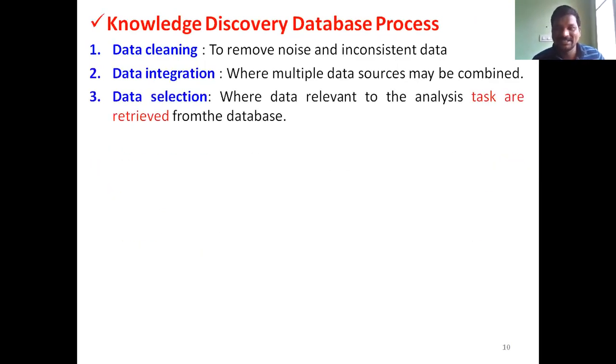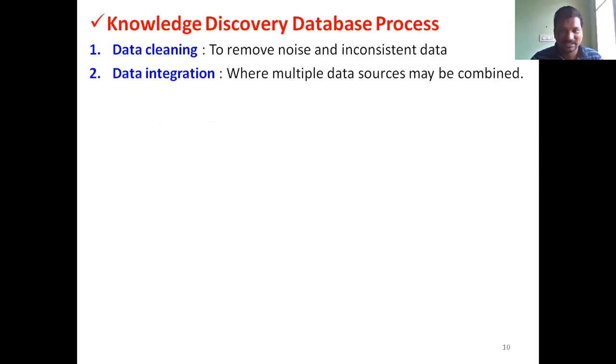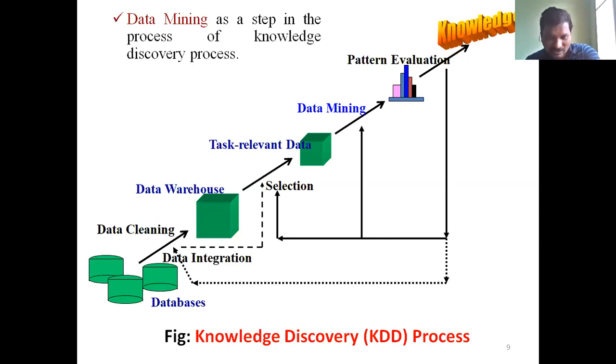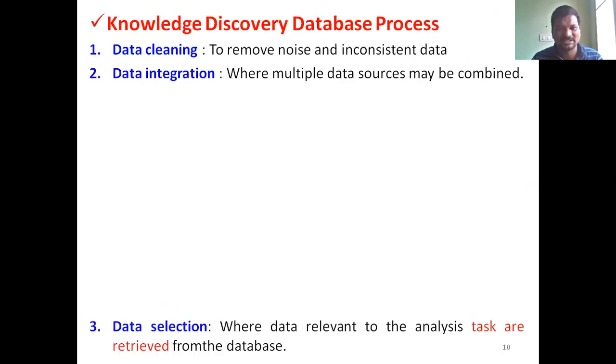Then comes data integration. What is the data integration process? Multiple sources may be combined here. How can you perform data integration? You combine multiple sources of data: data warehouse data, databases data, flat files data, raster scan data, and other different sources. Combining multiple sources of data is called data integration.